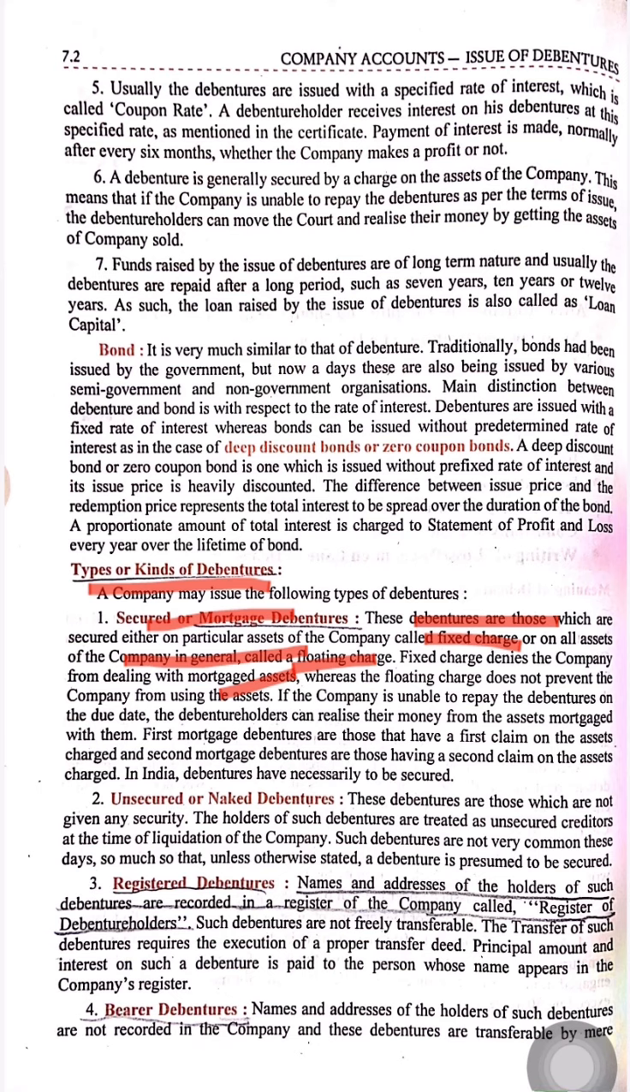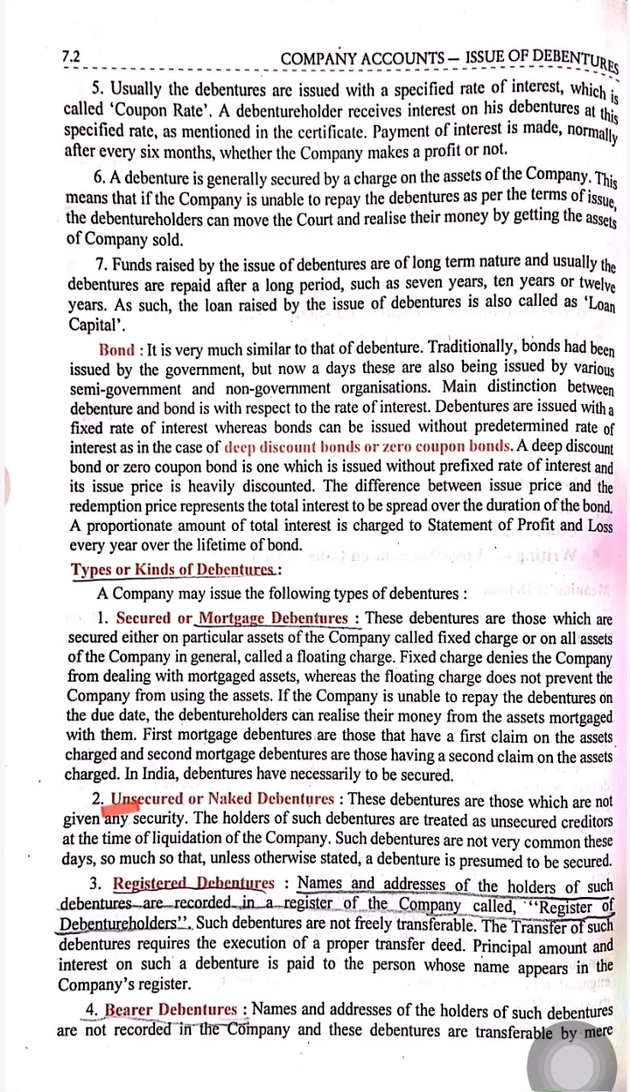Means those debentures on which there is full value of the asset behind them, and if the company fails to pay the amount of the debenture, this asset will be sold off and the debenture will be paid off. So this is why they are called secured debentures.